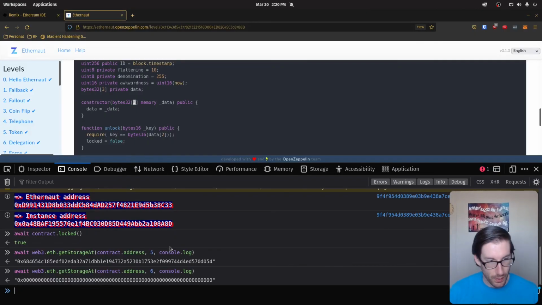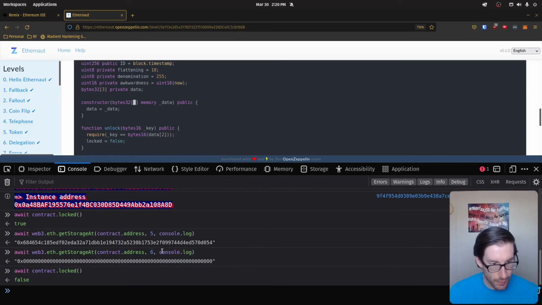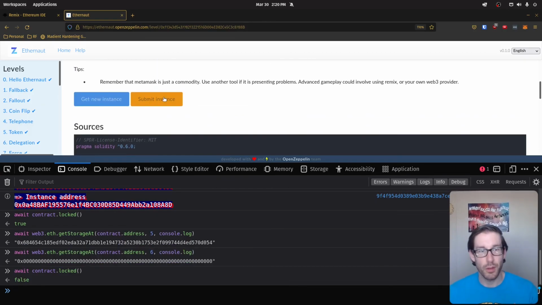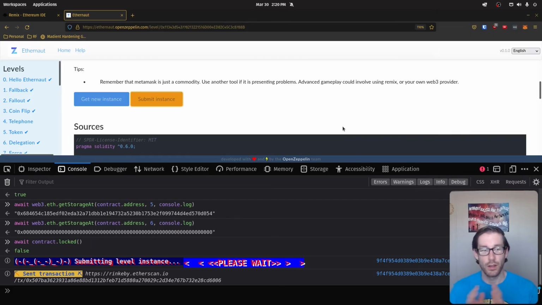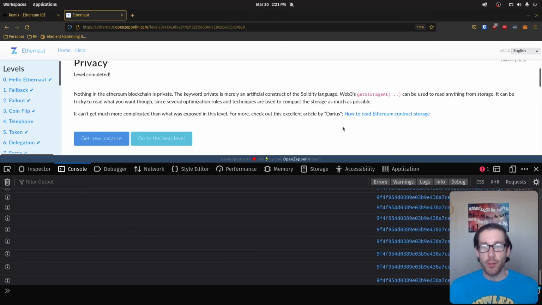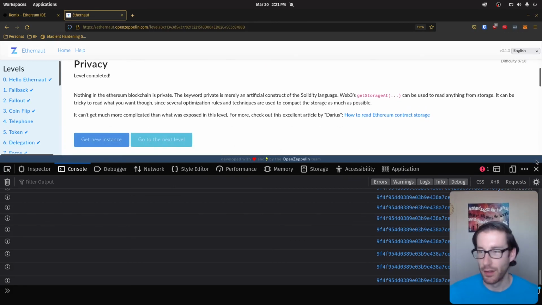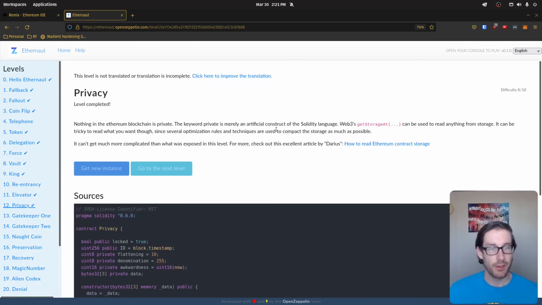Cool. So now we want to check if it's locked again, and we can see that it's false. So if we submit our instance, we should, in theory, have beat the challenge. And we beat it. Congratulations, internet. This is the privacy challenge. So I'll see you on the next level, which is Gatekeeper 1.